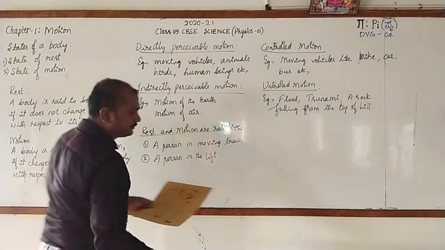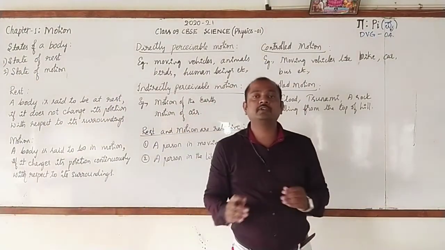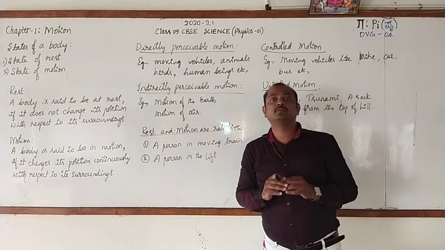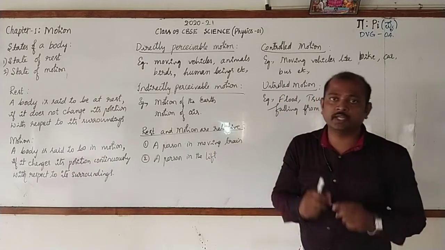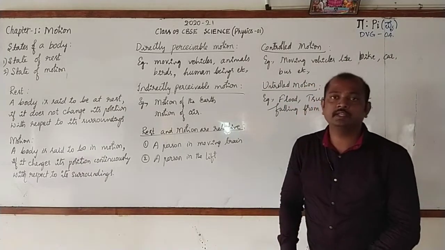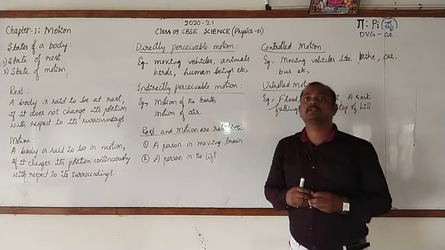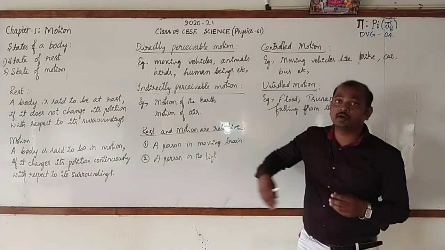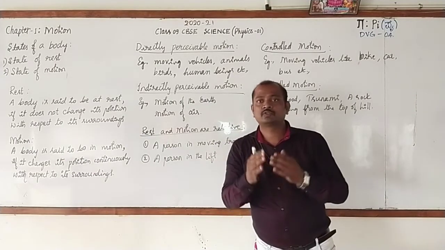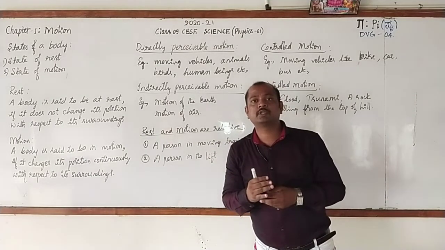Dear students, among these different types of motion, in this chapter we are going to focus only on two types. One is a body that moves along a straight line, that is called linear motion, and second one is a body that moves along the curved path, which is called circular motion. So now let us get more information about it.